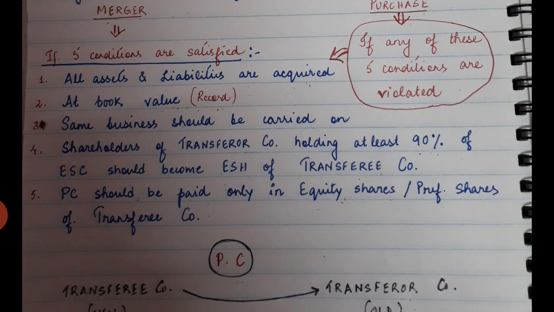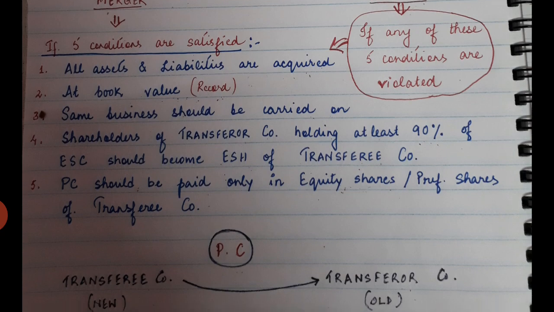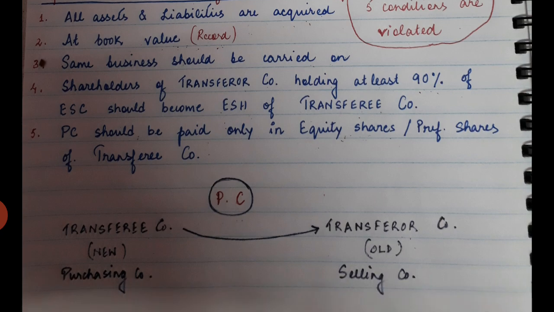The next condition: purchase consideration should be paid, PC means purchase consideration, only in equity shares or preference shares of the transferee company. Now what is purchase consideration? It is the amount which the transferee company will be paying, because the transferee company is the purchasing company. In our example, AB Limited is the transferee company. It is going to purchase, or it has purchased, A Limited. Therefore, AB Limited will be paying A Limited, and that amount is called purchase consideration.